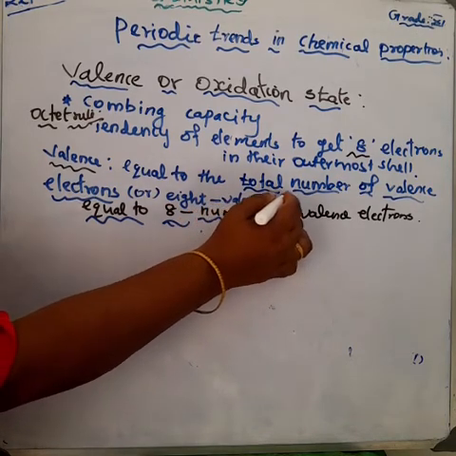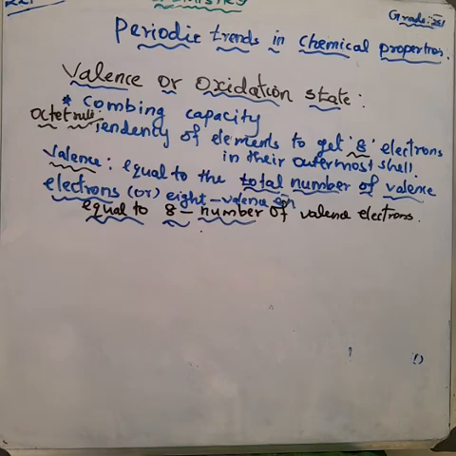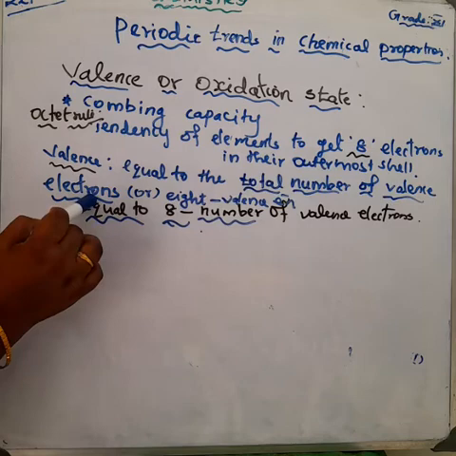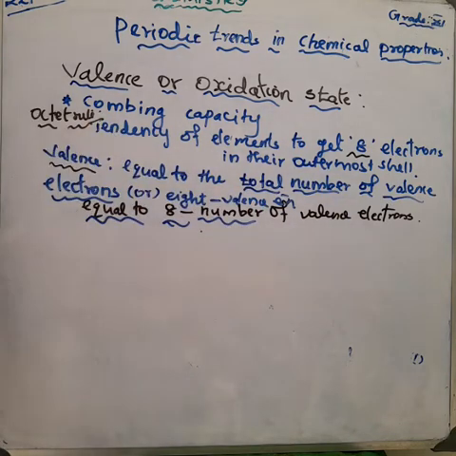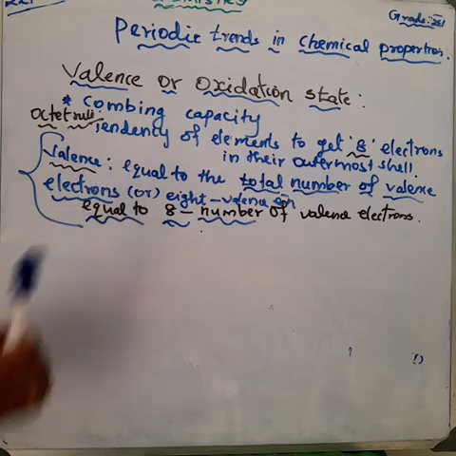Okay, here valence is equal to the total number of electrons in the valence shell, or equal to 8 minus the number of valence electrons. The two concepts are the same about valence. Valence means the outermost electrons, we call the valence electrons the valence. Otherwise, 8 minus the number of valence electrons. We can take the two concepts as the valence.